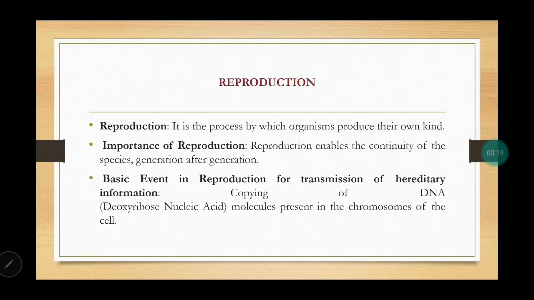What is reproduction first of all? It is the process by which any organism will produce its own kind. It is important for the continuity of species from one generation to another.